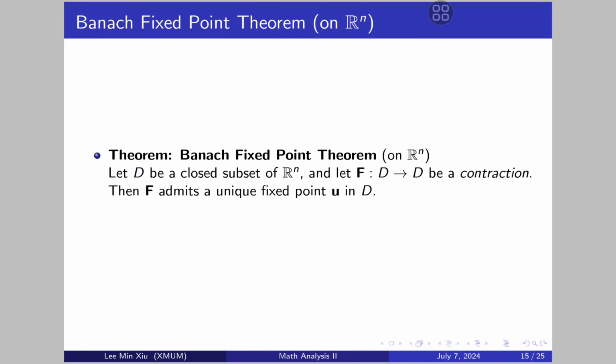Alright, the main theorem. The Banach fixed point theorem on Rn states that if we let D be a closed subset of Rn, where closed here captures the completeness property of metric spaces, and let F be a function from D to D that is a contraction, then F must admit a unique fixed point U in D.